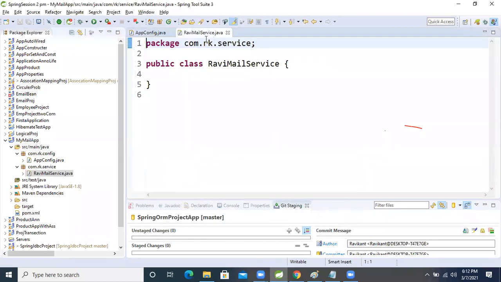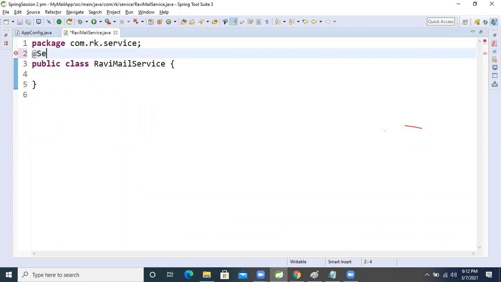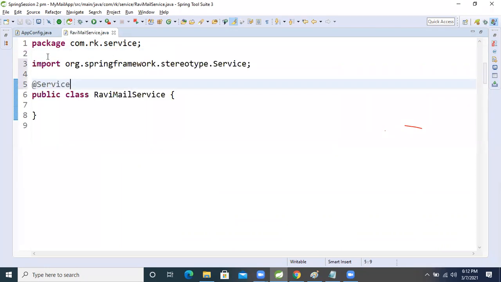But I don't want to configure this bean manually, because in Spring everything is a bean only, right? So which annotation will we use? The @Service annotation. If we use @Service, our IOC container will create the object by default. By seeing this annotation only, our IOC container will create the object.